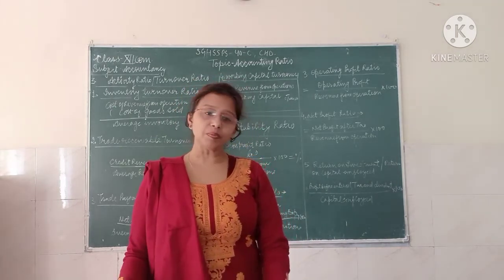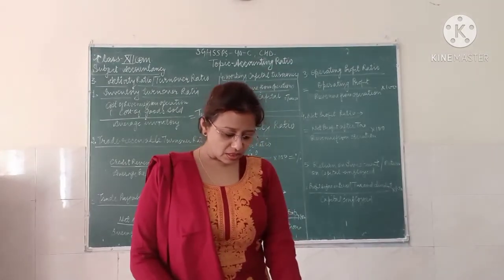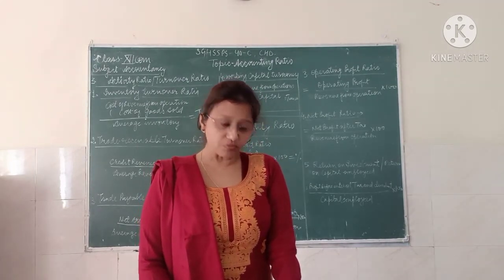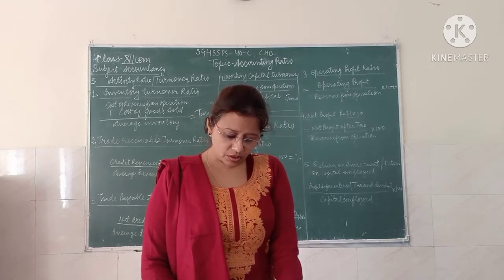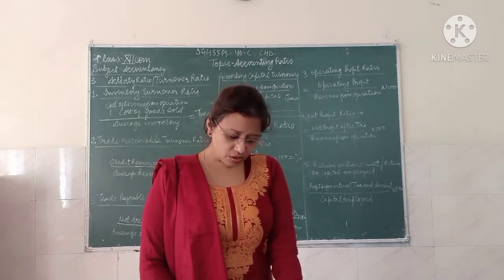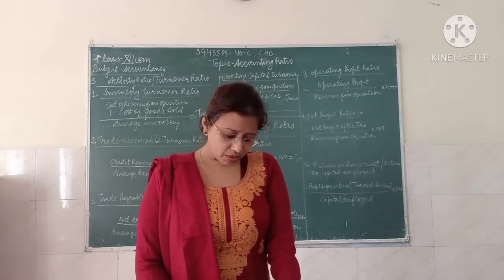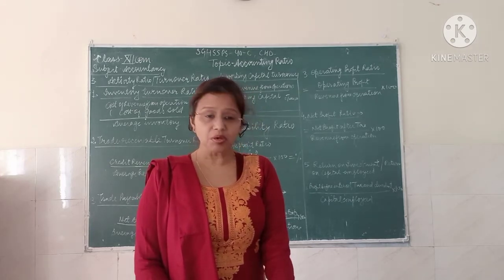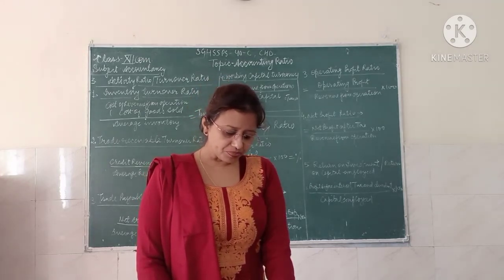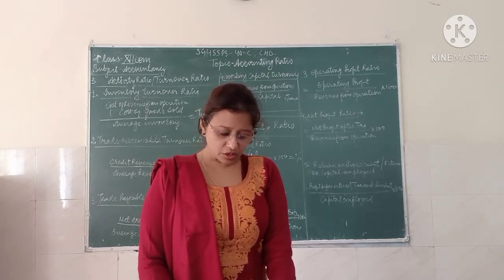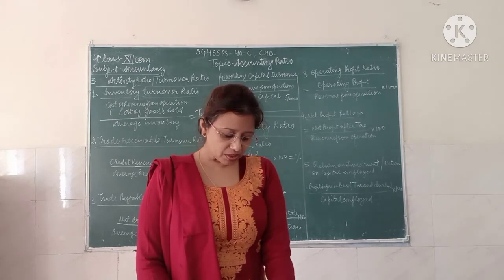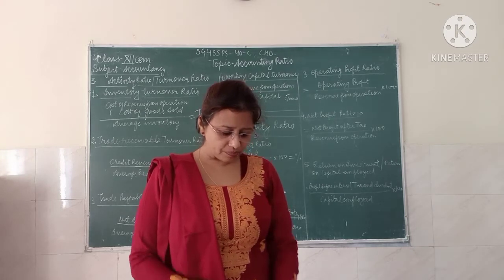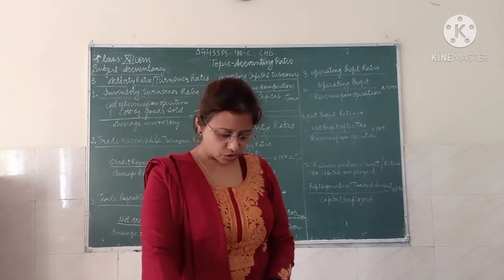So what is the purpose of calculating it? The return on investment or return on capital employed assesses the overall performance of the enterprise. It measures how efficiently the resources of the business are used. Return on capital employed is a fair measure of the profitability of any concern, with the result that the performance of different industries may be compared. An enterprise should have a satisfactory ratio. To assess whether the ratio is satisfactory or not, it should be compared with its own ratio of past years, with the ratio of similar enterprises in the industry, or with the industry's average ratio.